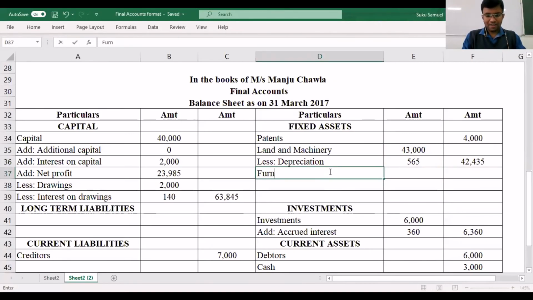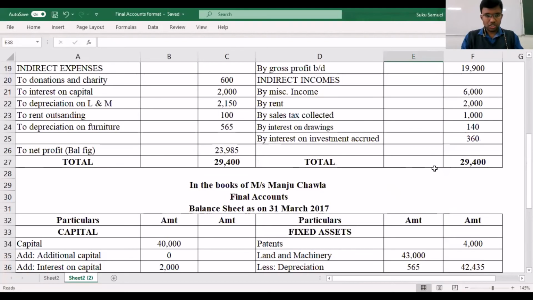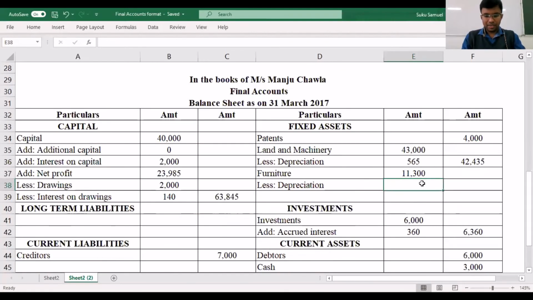Then we have furniture. For furniture also we have an adjustment: you have to subtract depreciation. The amount on furniture is 11,300 and the depreciation amount works out to be 565. So when you take the net amount, it works out to be 10,735.